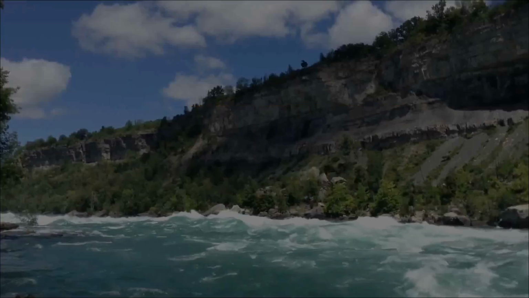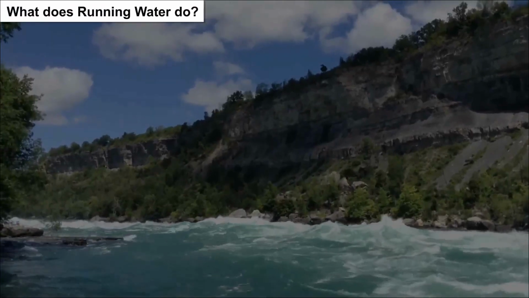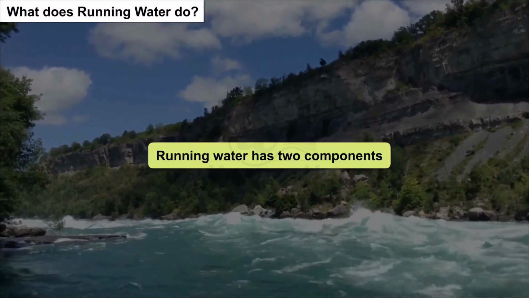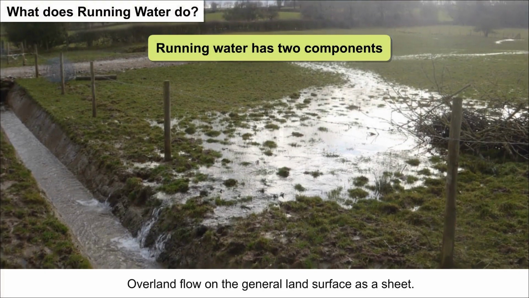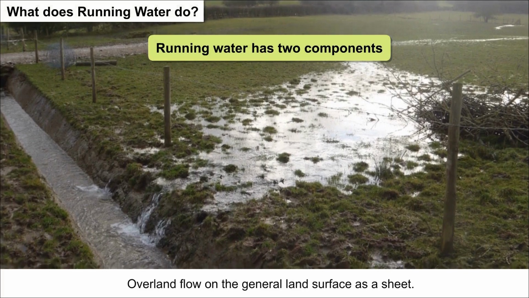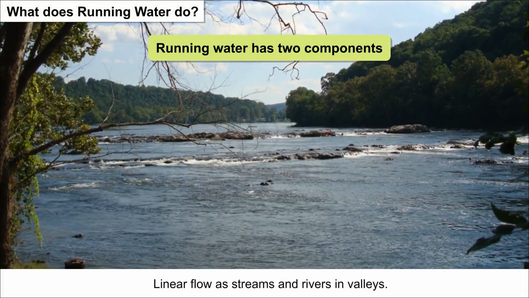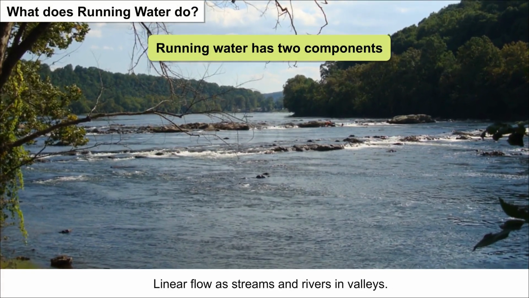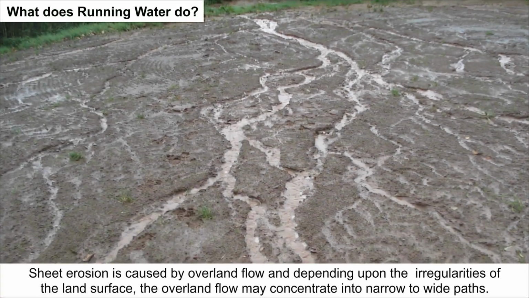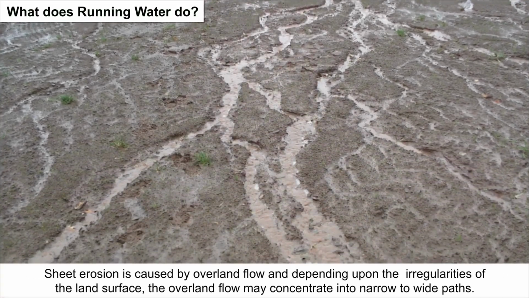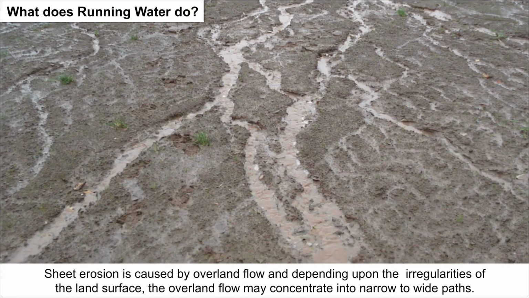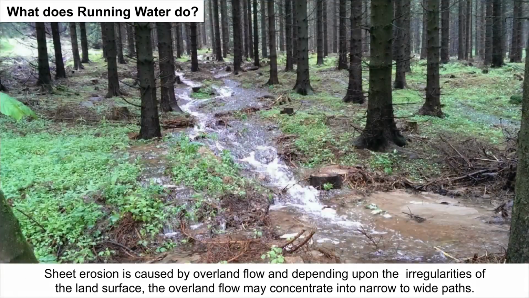Running water. What does running water do? Running water has two components: overland flow on the general land surface as a sheet, and linear flow as streams and rivers in valleys. Sheet erosion is caused by overland flow, and depending upon the irregularities of the land surface, the overland flow may concentrate into narrow to wide paths.